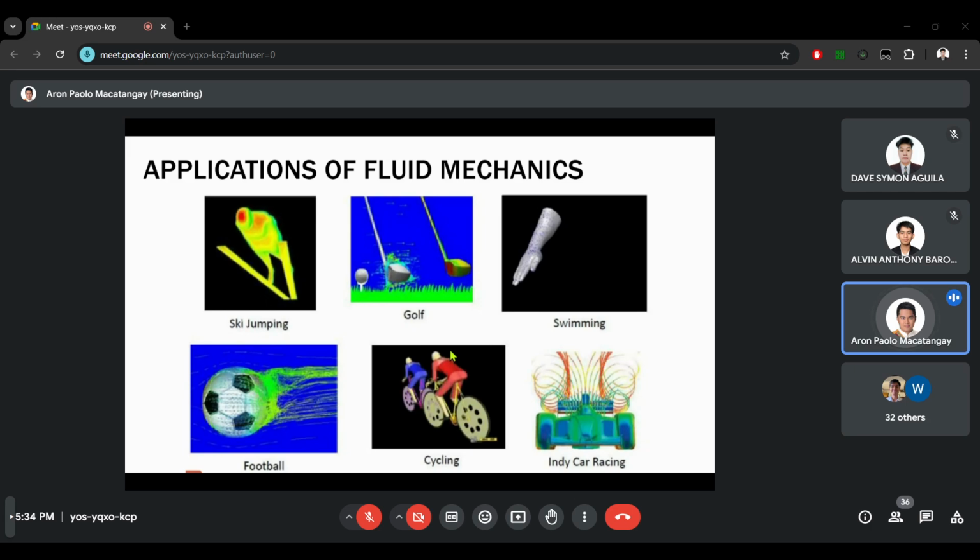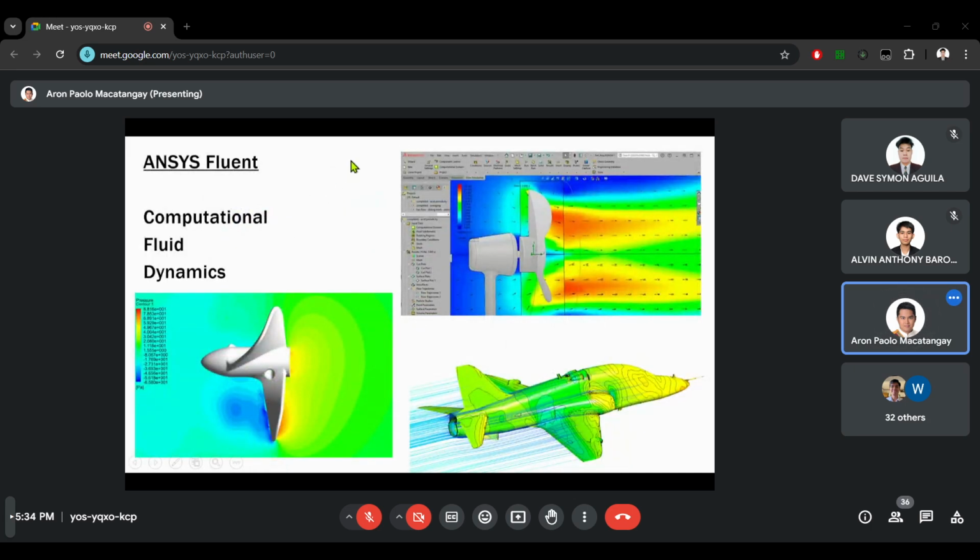Okay, so these are just some of the many applications. And for most of these applications, most of the time they start with simulation. The usual software used for simulation is ANSYS Fluent from ANSYS, and SolidWorks. Through this software, you can model your object or your system and then run it through a simulation to check the behavior of fluids with your design.